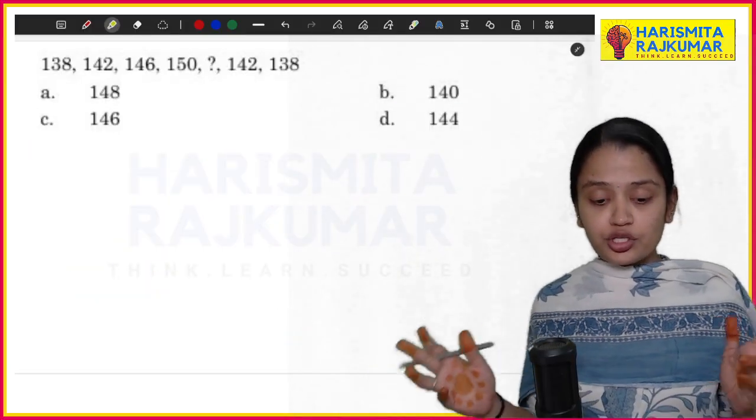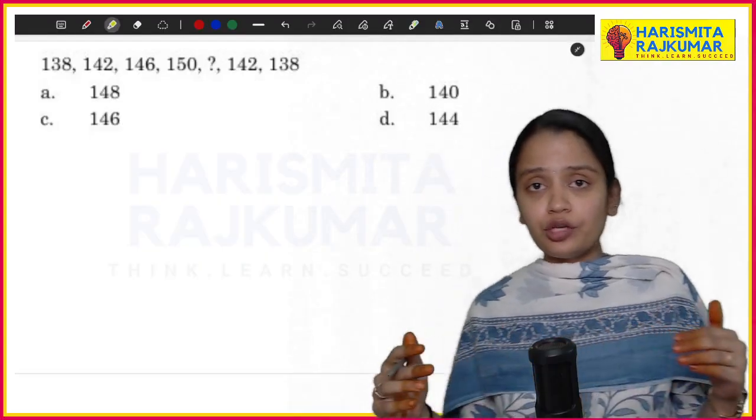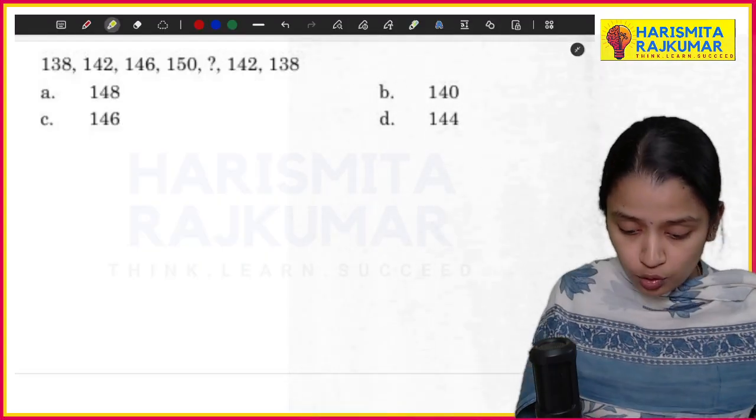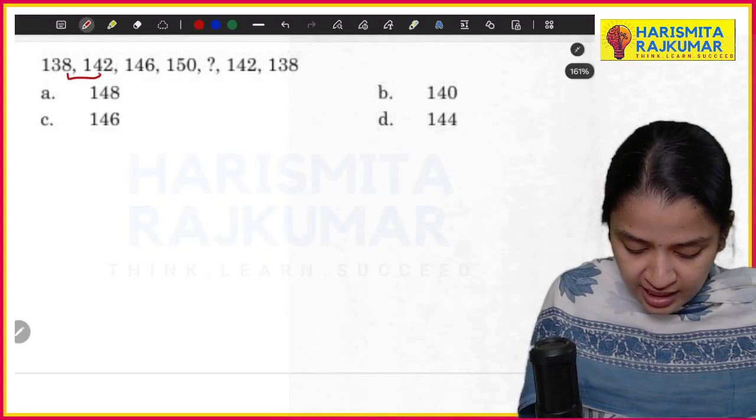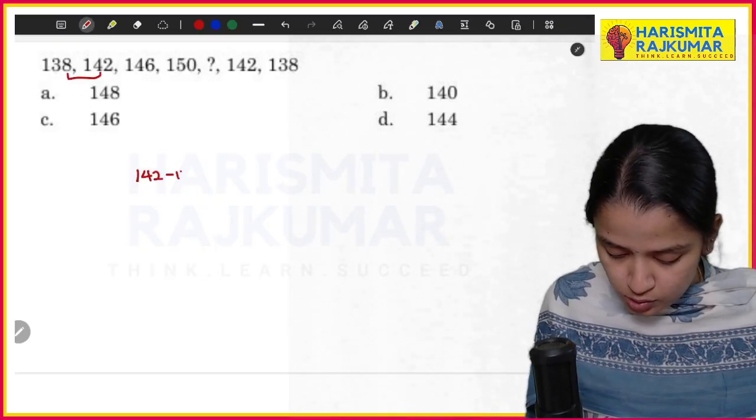Now the next question: 138, 142, they have given you a sequence. You have to find the missing value. So now how can I find this? Let me take 142 minus 138.